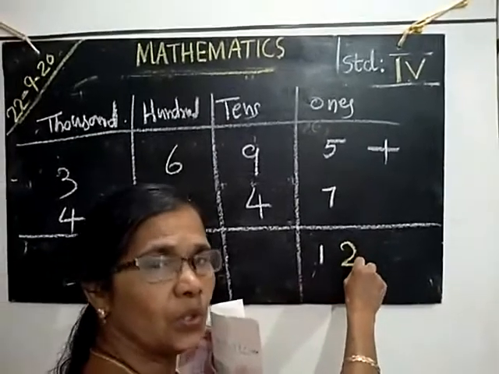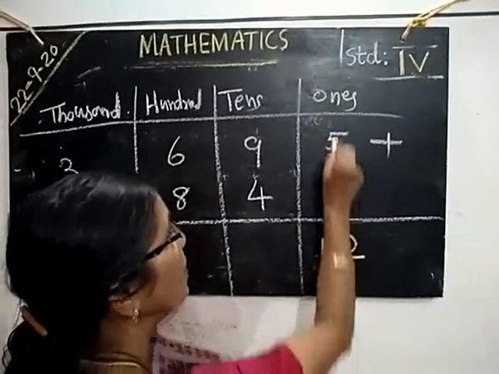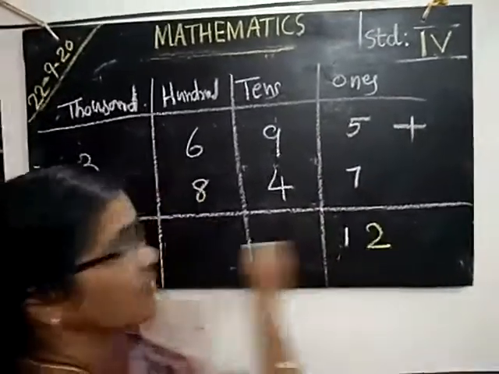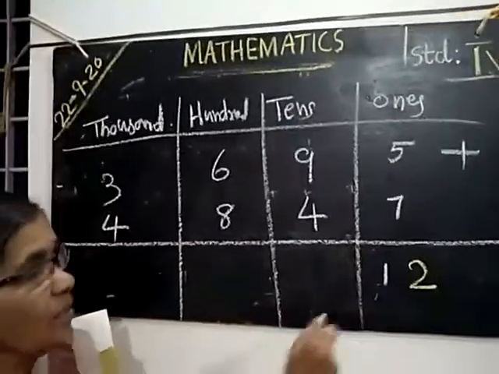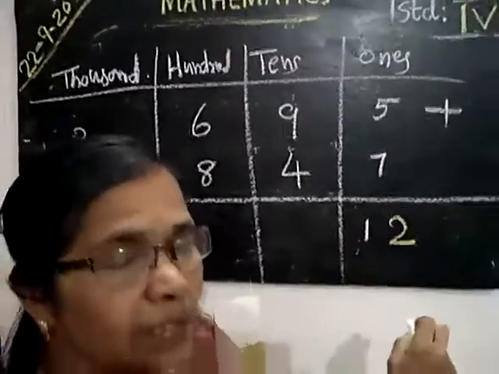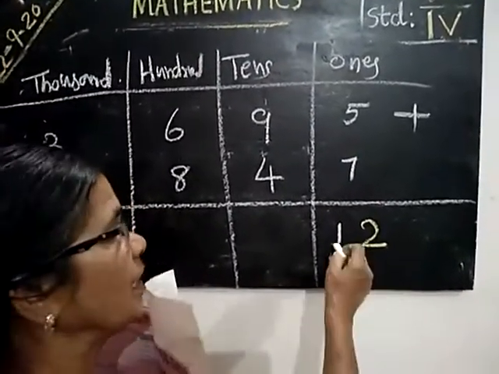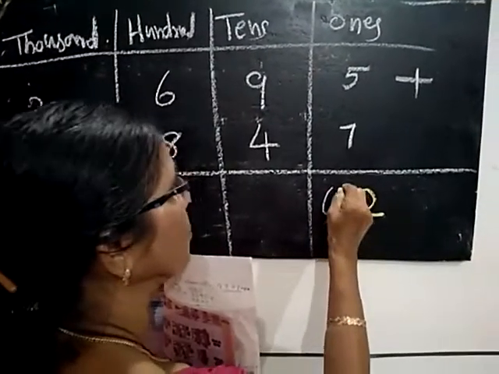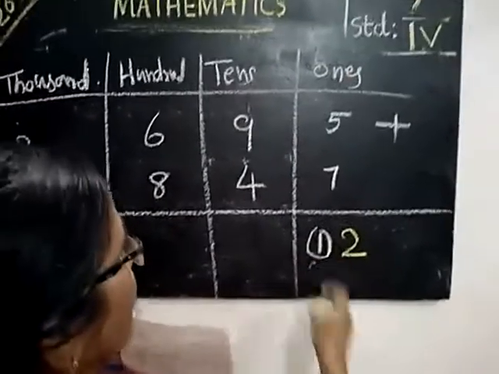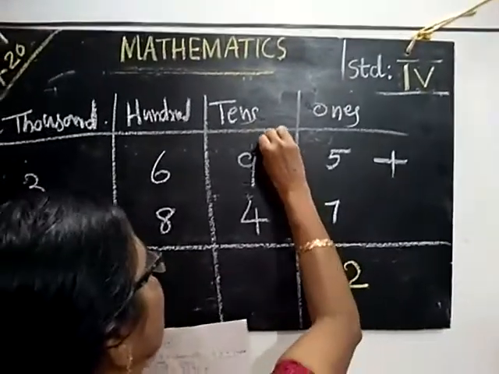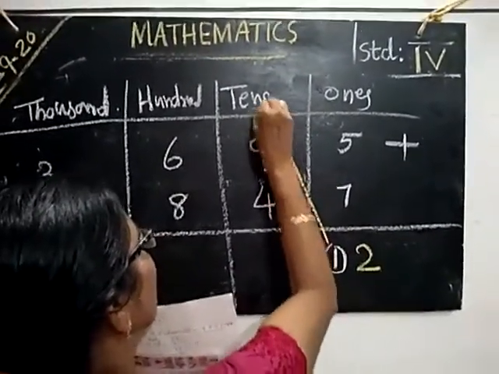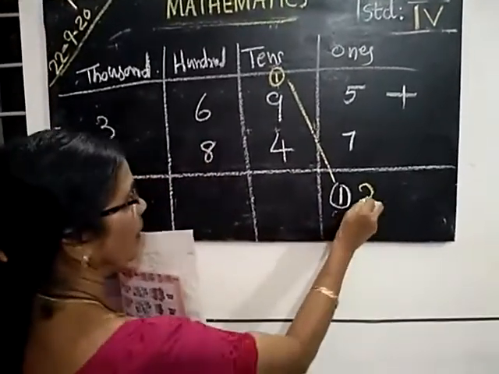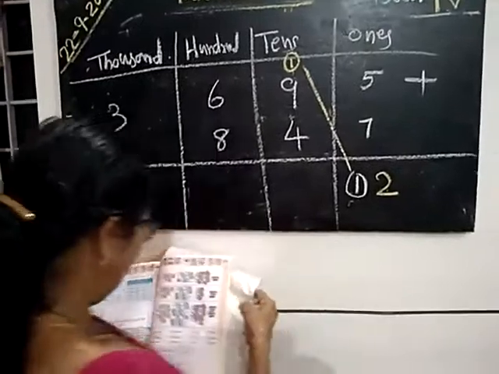In the ones place we can write only ones. Otherwise the digits will get mixed up; they do not allow numbers of other place values in the same column. So where do we give this 1 ten? To the tens place. We gave 1 ten to the tens place. So here only 2.